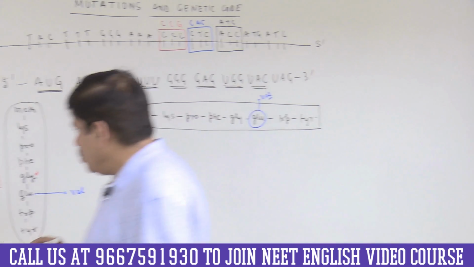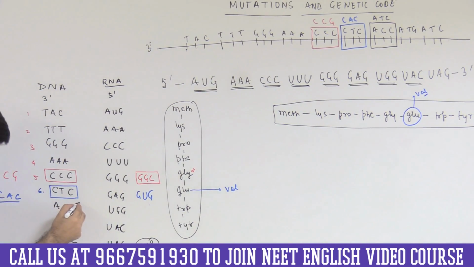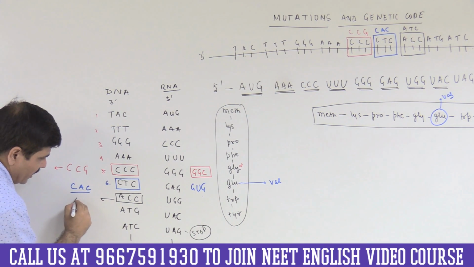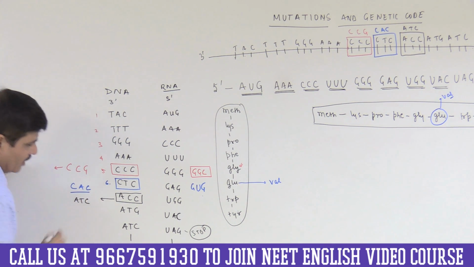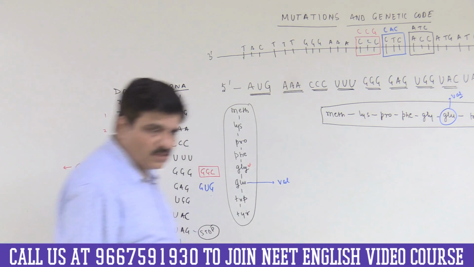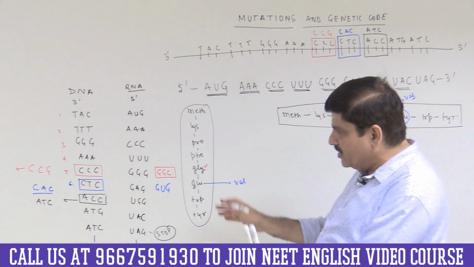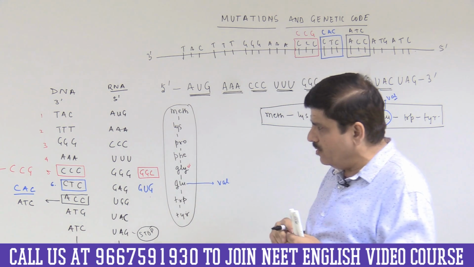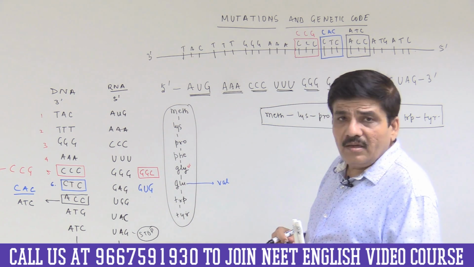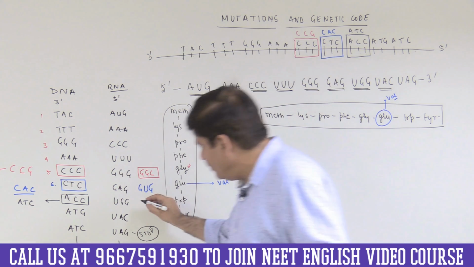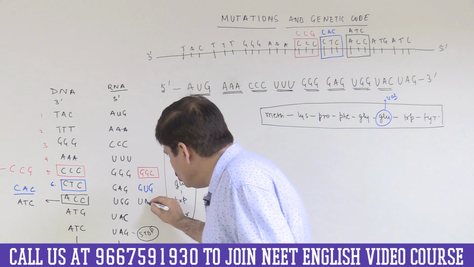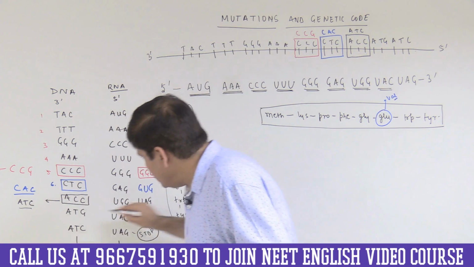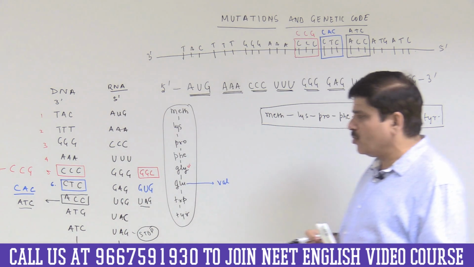And let us look here, what is happening here. So this was the codon that we said got mutated, and we said it became ATC. Now let us look what happens on the other side. The corresponding codon on the messenger RNA molecule will also be changed. It becomes UAG, and if you remember, this UAG is actually a stop codon.